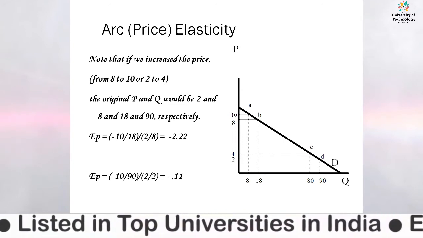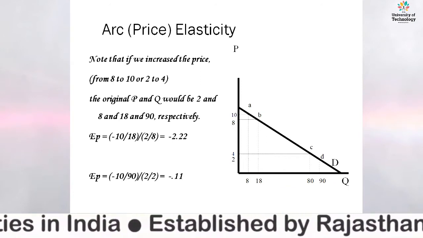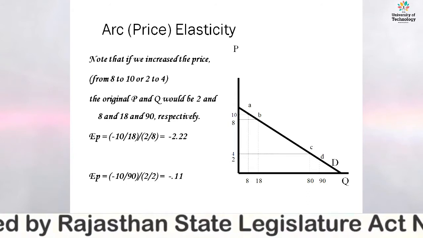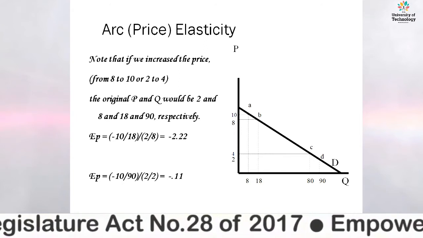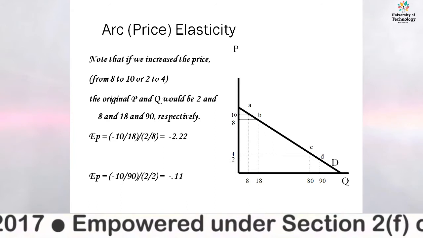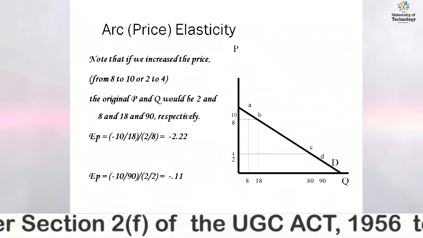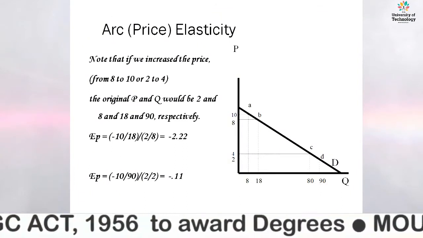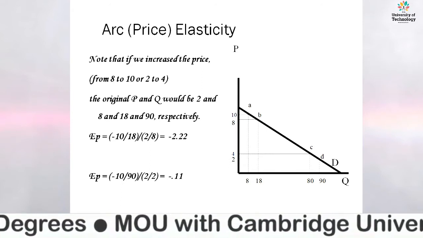Now the next part, which is also known as price elasticity, is also known as arc elasticity. Why is it known as arc elasticity? Because here we also calculate the arc which touches the points A, B as well as C and D. If we increase the price from 8 to 10, from B to A, the quantity demanded goes from 2 to 4. Whatever the prices will increase, what is the original point for that?